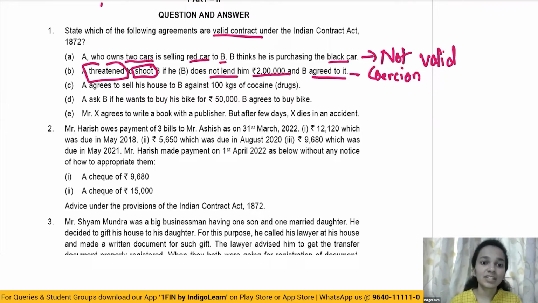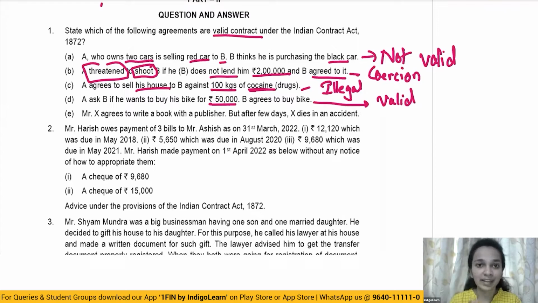Moving on. A agrees to sell his house to B against 100 kgs of cocaine. So again, this is something which is illegal. It is not valid. A asks B if he wants to buy his bike for 50,000 rupees and B agrees to buy the bike. So this is a valid contract, meets all the requirements of a valid contract, and there's no other element present. So option D is a valid contract.